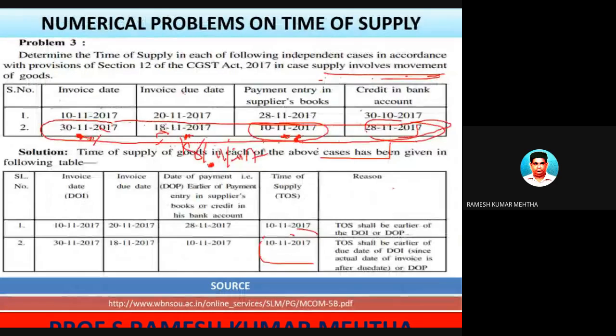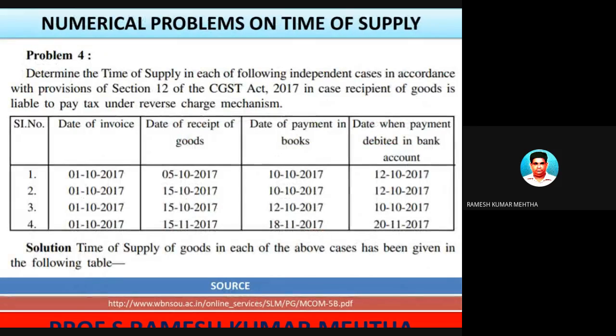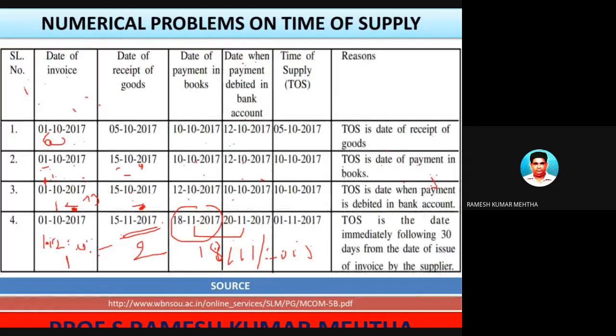So in this case, where is the problem? So in this case it is 1/11. So 1/11, 15/11, and 18/11, whichever is the earliest. So 1/11 is the earliest. So date of invoice. So time of supply is the date immediately following 30 days from the date of issue of invoice, that is 1/11/2017. Hope you are clear.